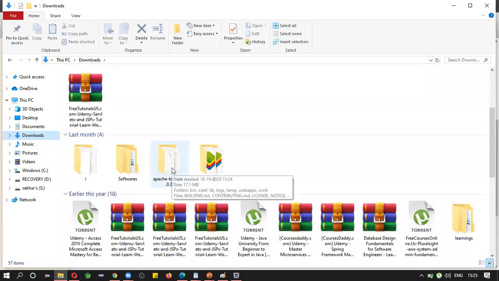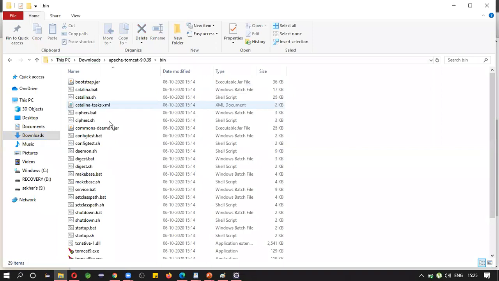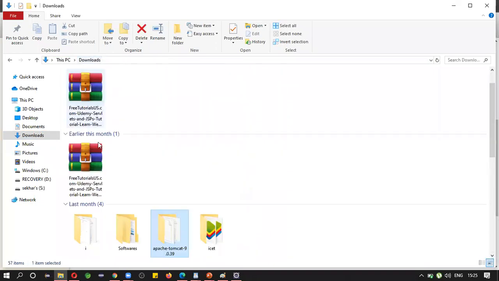See here, Apache. These are the various files available in Tomcat 9. See here, binary files. Here you will see startup. You need not know about this.